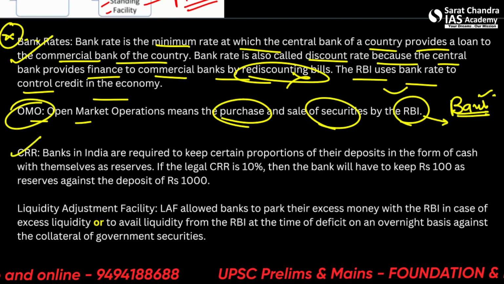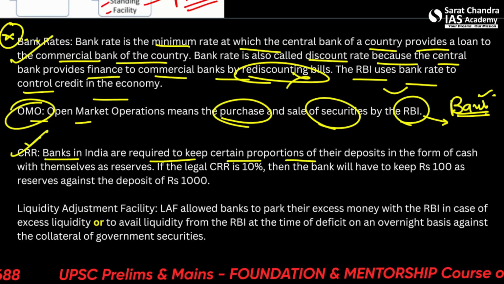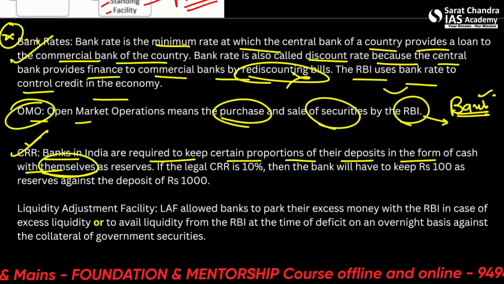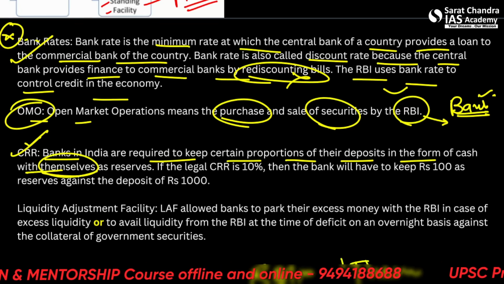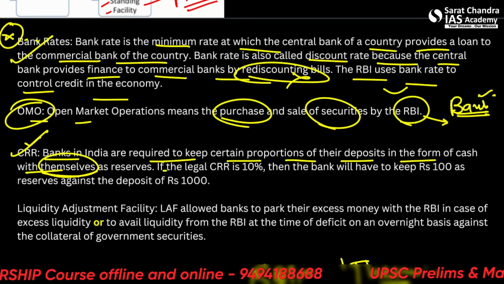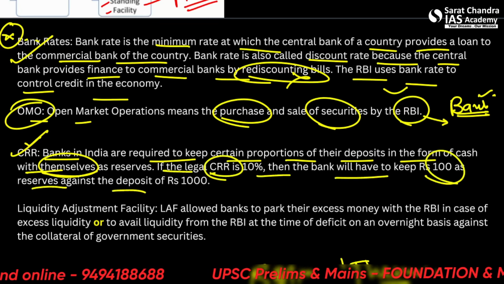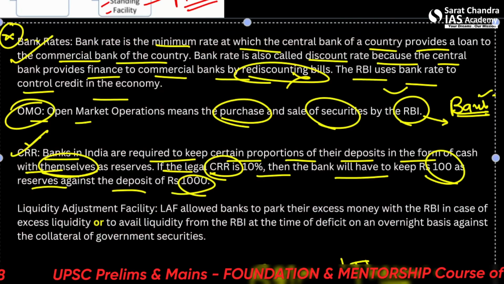Okay. CRR, the cash reserve ratio: banks in India are required to keep a certain proportion of their deposits in the form of cash with themselves. Not with the RBI, please remember, themselves. If the legal CRR is 10%, then the bank will have to keep 100 rupees as reserves against a deposit of 1000 rupees.